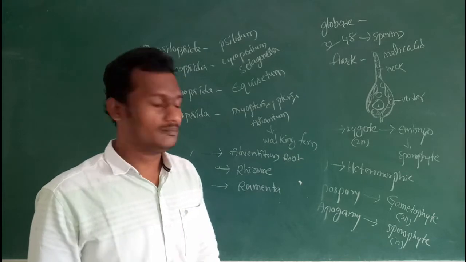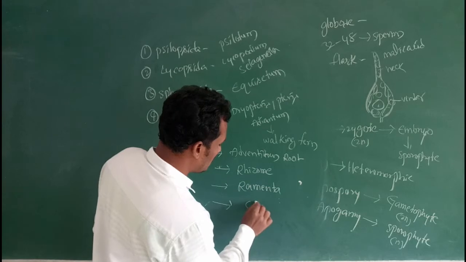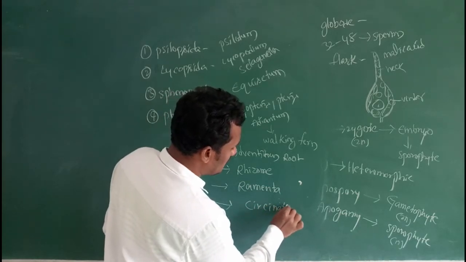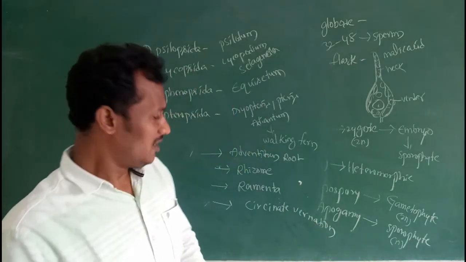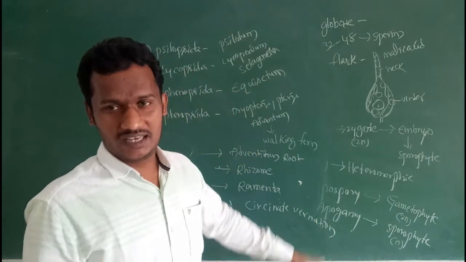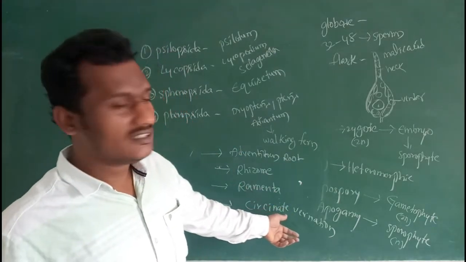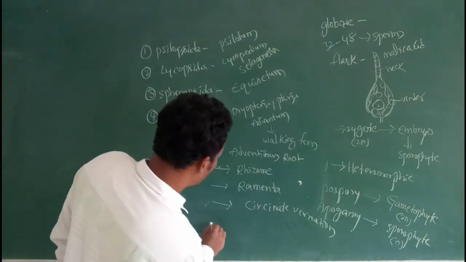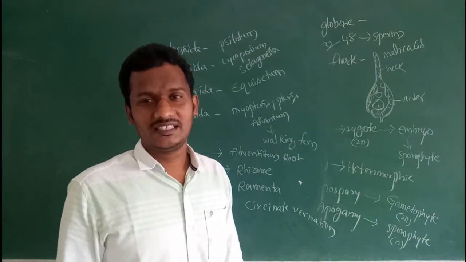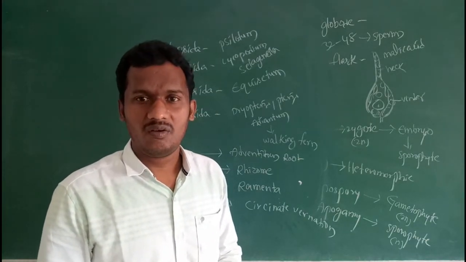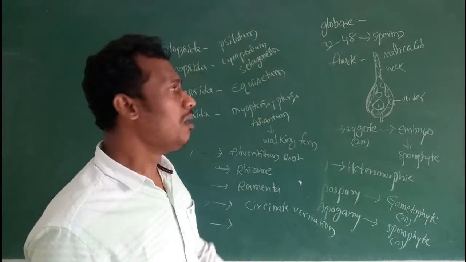Next, young leaves show circinate vernation. That means young leaves in a spirally coiled condition is known as circinate vernation. Next, the male gametes, the sperms, are multiciliated, multiflagellated and spirally coiled. These are some characteristic features of fern plants.